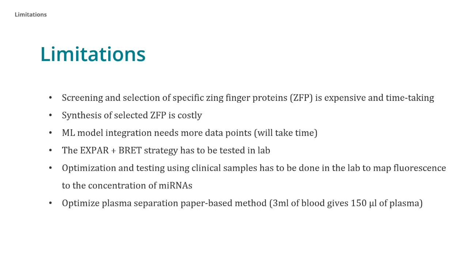Lastly, we need to optimize the plasma separation paper-based method. Currently, 3 milliliters of blood yields only 150 microliters of plasma, and improving this process is crucial for enhancing the overall efficiency of our solution. Despite these challenges, our proposed solution offers a comprehensive approach to the detection of miRNAs associated with breast cancer. Addressing these limitations through further research and development will help realize its full potential.